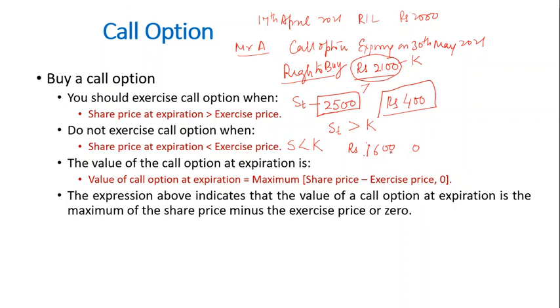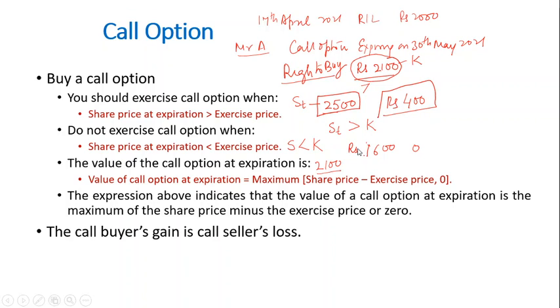Whereas in the third case, if the Reliance share price is 2100 rupees, in this case also it doesn't make sense whether you exercise the contract or do not exercise the contract. Clear? And therefore the value remains the same. So there can be three situations, as I mentioned. Either the share price at expiration is more than the exercise price, and in that case it makes sense to exercise the option and you will have a positive payoff, or the share price at expiration is less than the exercise price. In that case it doesn't make sense to exercise your option, and therefore the payoff from that contract will be zero.